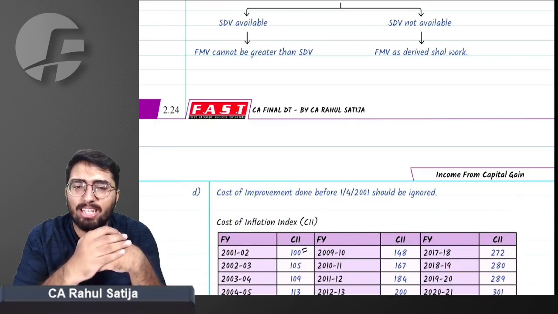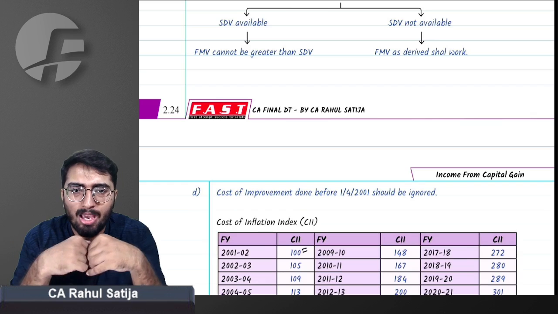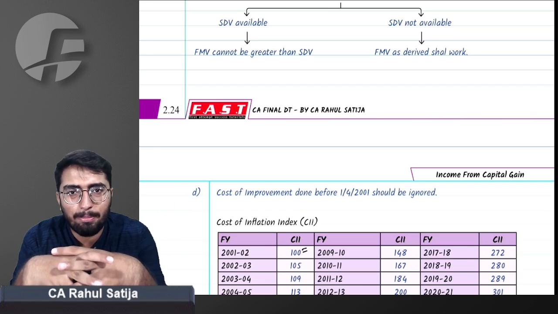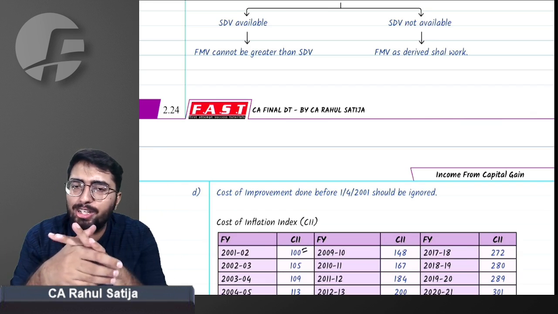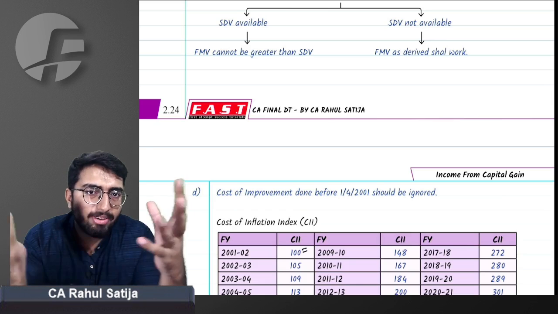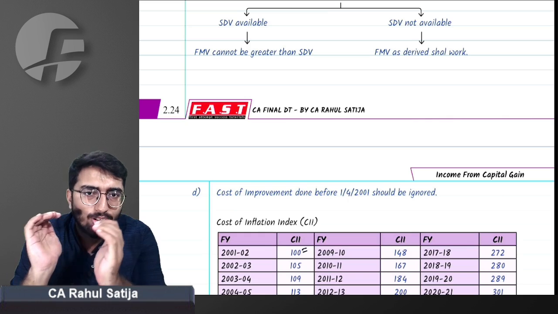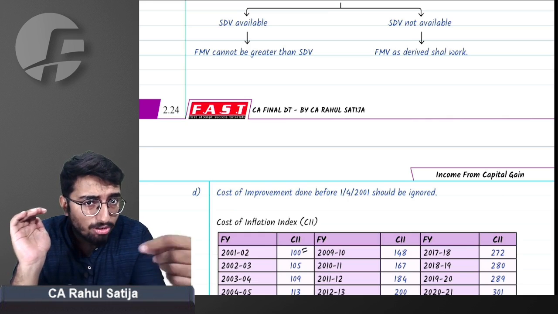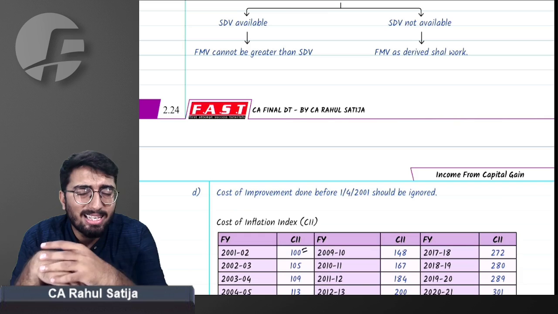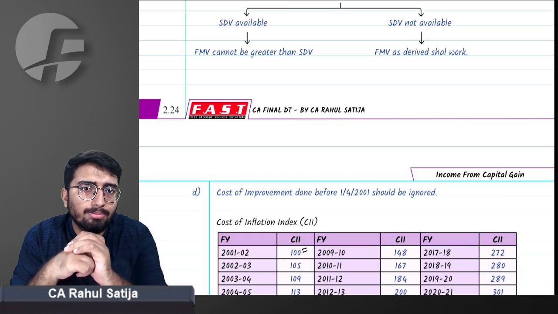Just repeat after me what I am saying. If you are transferring any long-term capital asset, any capital gain will be computed as long-term capital gain. Any cost of acquisition has to be indexed before any transfer. How indexation will be done? Cost of acquisition divided by the CII of the year of acquisition multiplied by CII of year of transfer.